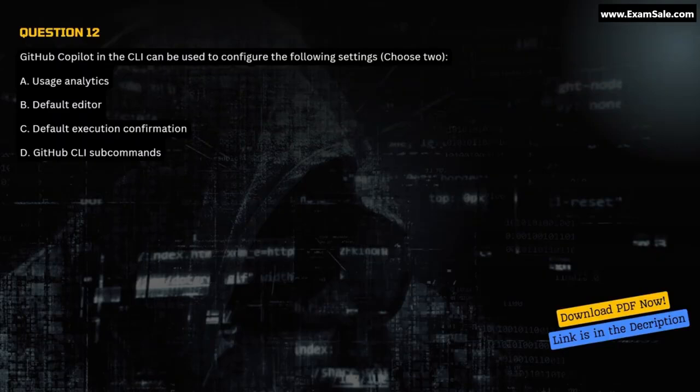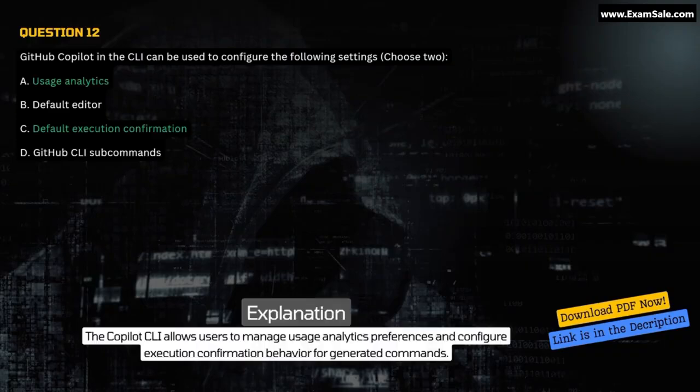Question 12. GitHub Copilot in the CLI can be used to configure the following settings. Choose 2. A. Usage Analytics. B. Default Editor. C. Default Execution Confirmation. D. GitHub CLI subcommands. Correct answer A and C. Usage Analytics. Default Execution Confirmation. Explanation. The Copilot CLI allows users to manage usage analytics preferences and configure execution confirmation behavior for generated commands.